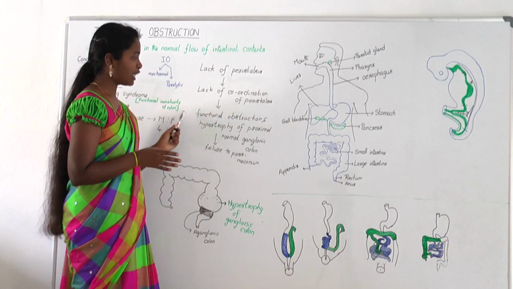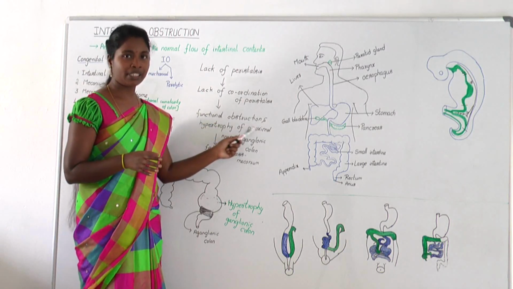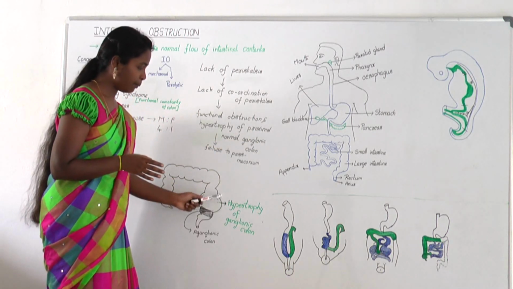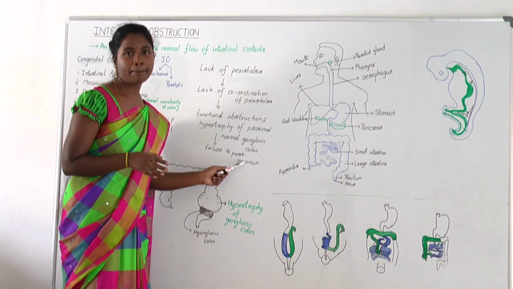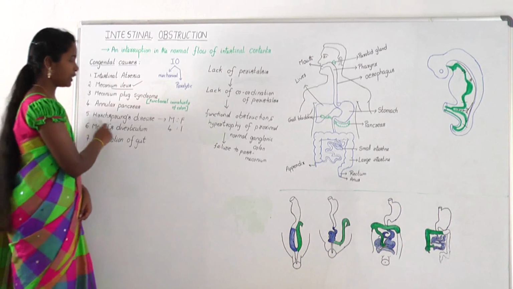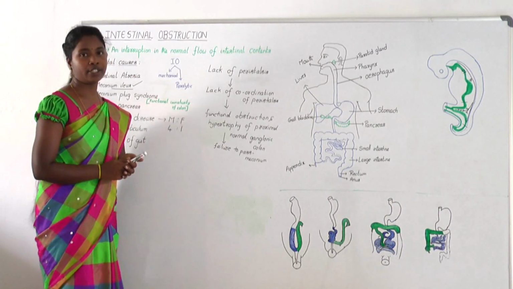So it leads to functional obstruction and hypertrophy of proximal normal ganglionic colon as we see in this picture. So it leads to the failure of meconium passage. The incidence rate of Hirschsprung's disease in male and female is 4:1 ratio.